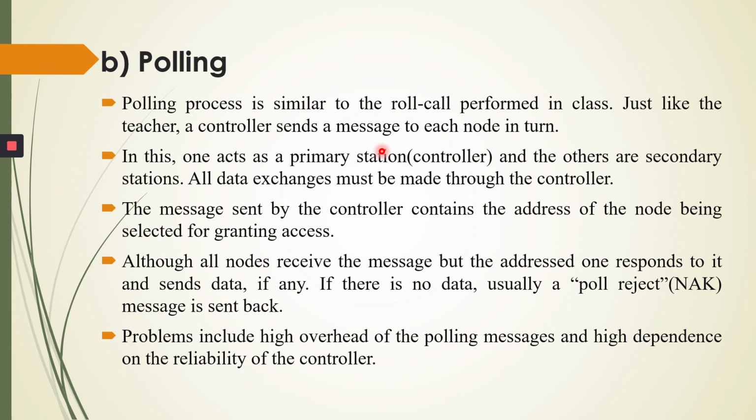If the primary device wants to receive data, it asks the secondaries if they have anything to send. This function is called polling. Select mode and poll mode are the two functions of polling. In polling, the primary device receives the data. In select mode, the primary device sends the data to the secondary device. The link is available if the primary device is not sending or receiving any data.